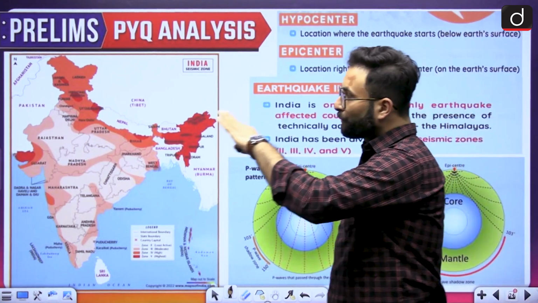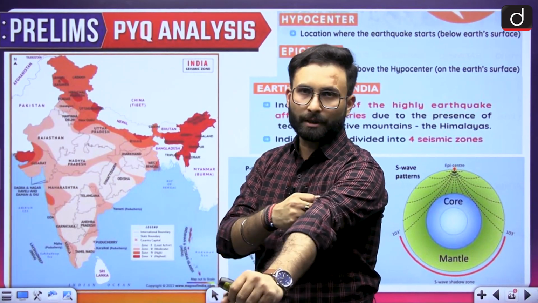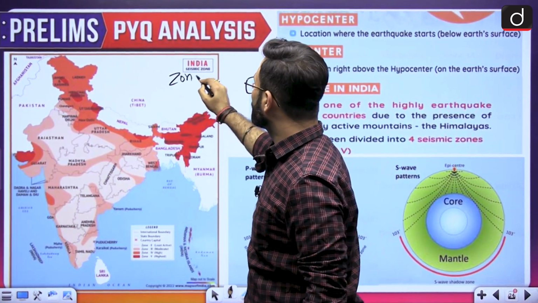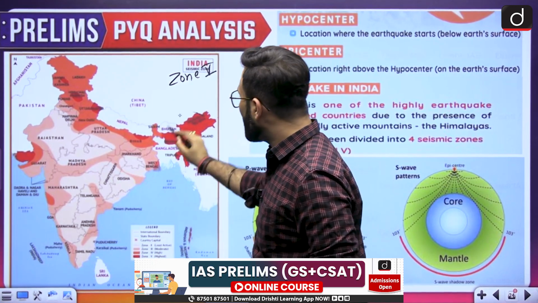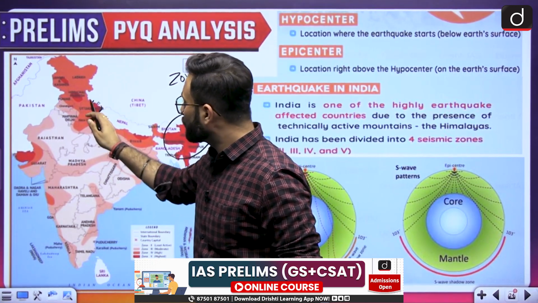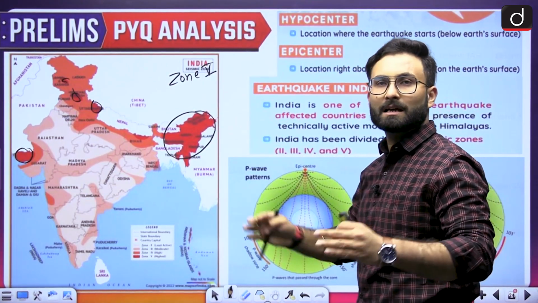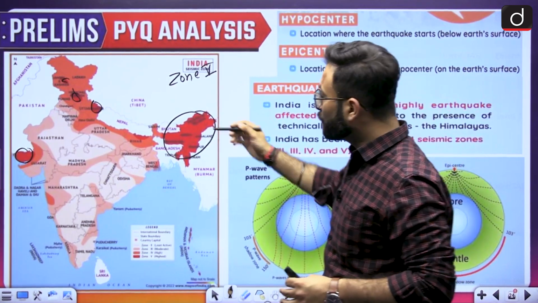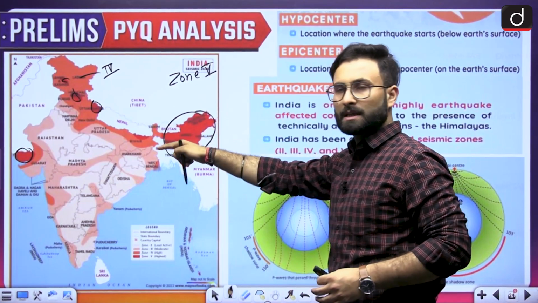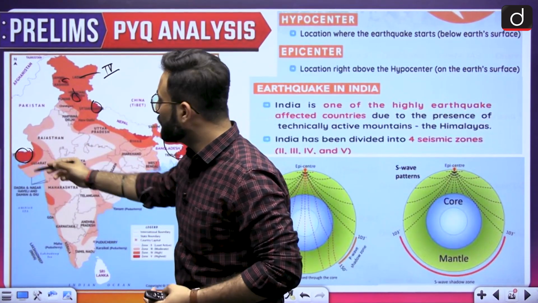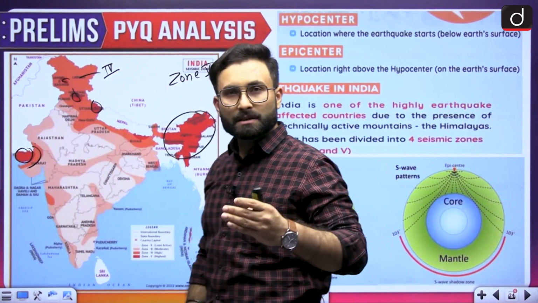I have taken the liberty to put the different seismic zones of India in this particular map. Here you can see there are 4 zones. One is zone 5, which has the highest risk of earthquakes. This red zone is in the northeastern region, some part of the Himalayas and the Kutch region. So zone 5 has the highest sensitivity towards earthquakes. Coming to the next one, zone 4 is basically your Himalayan region mostly, and the region surrounding zone 5.